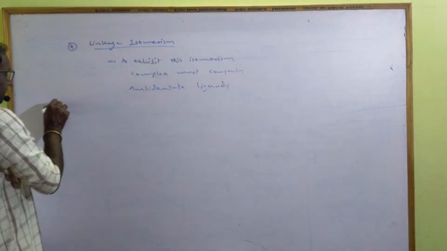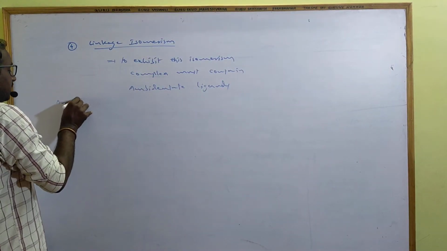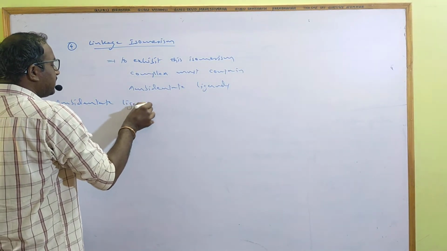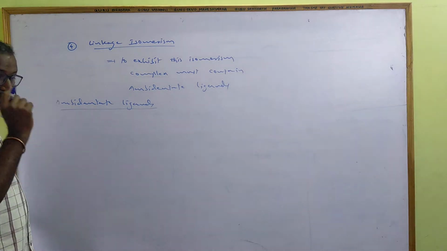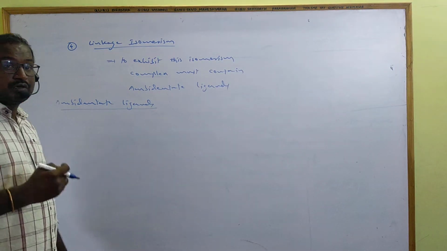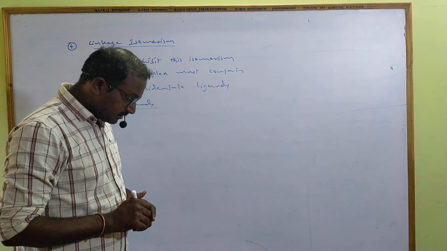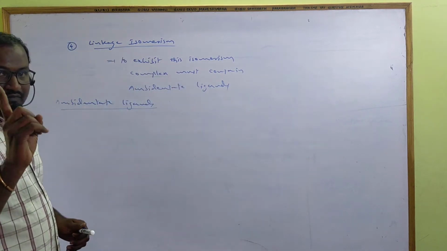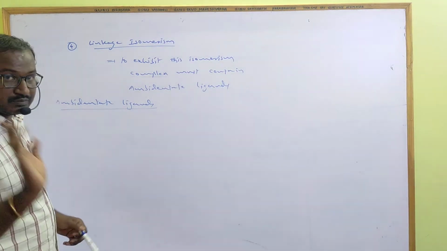Ambidentate ligands means what? Ambidentate ligands are those ligands which have more than one donor atom, but at a time they donate only one electron pair, by one atom only.